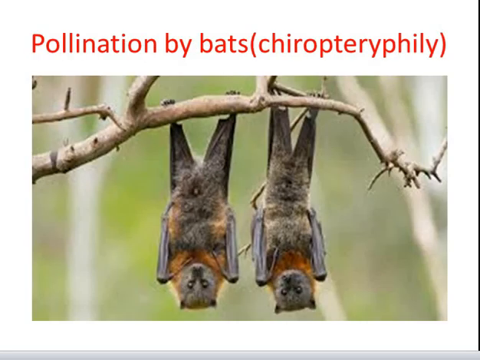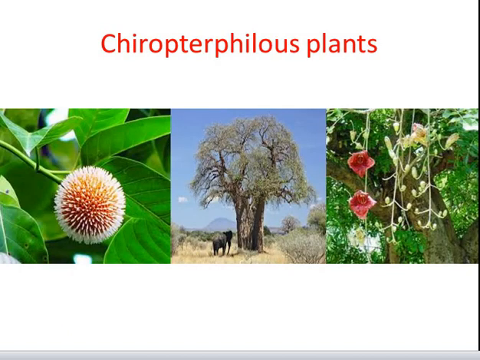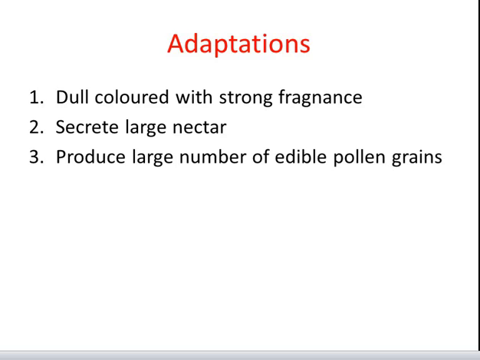The next type of pollination is pollination by bats, that is chiropterophily. Bats can transport pollen over a long distance, sometimes several kilometers. Chiropterophilous plants include kadam tree, baobab tree, and sausage tree. In this case, the flowers are dull colored with a strong fragrance, secrete nectar in abundant quantity, and produce a large amount of edible pollen grains.